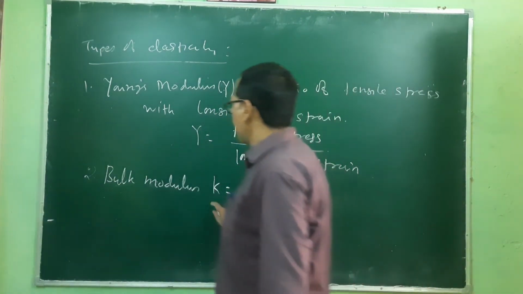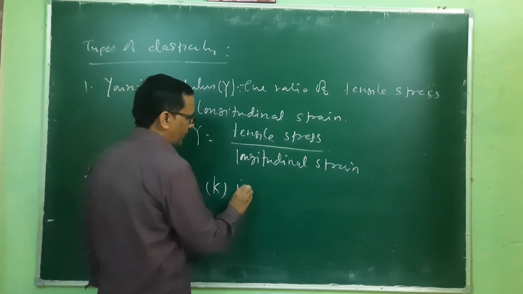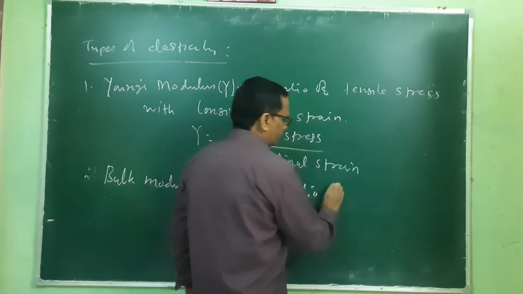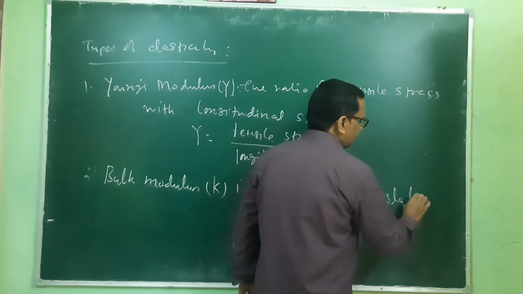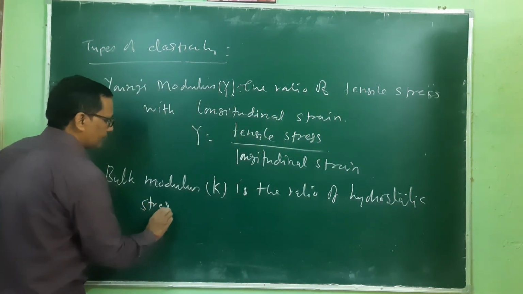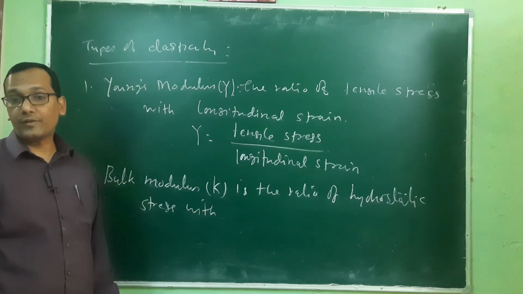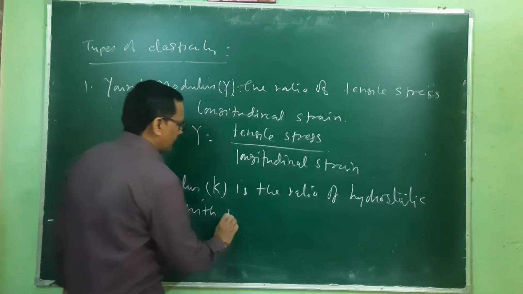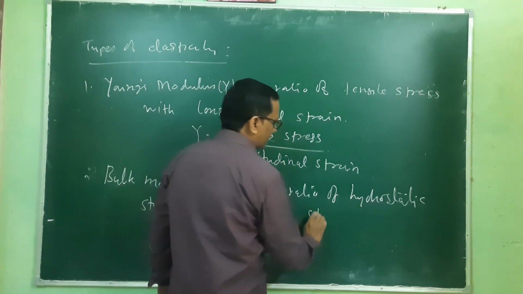So now this K is the ratio of hydrostatic stress with which strain? Volumetric strain.